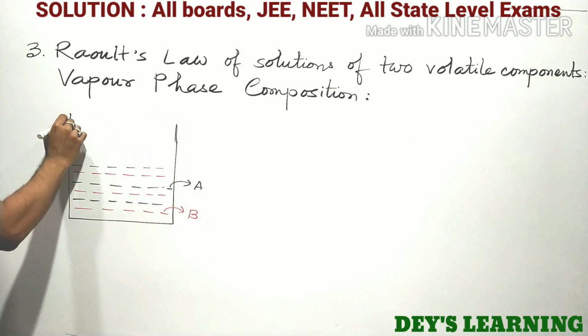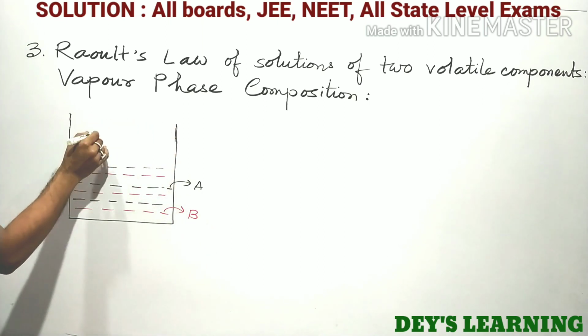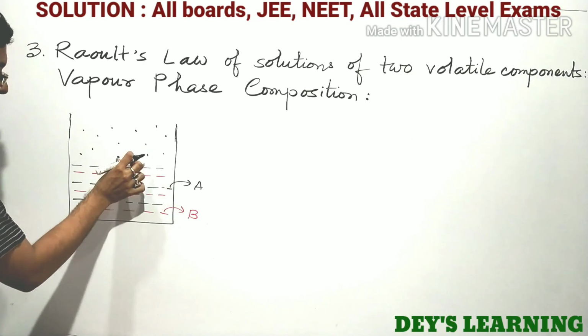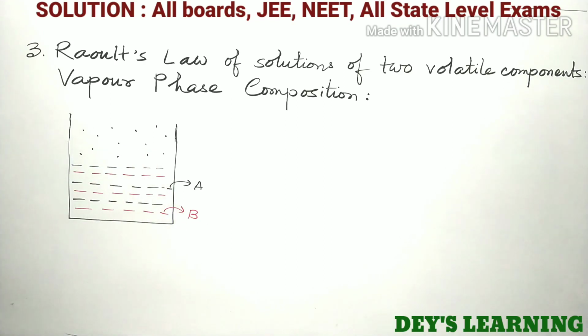So in the vapor phase, the particles of both A and B will be present. Of course both are volatile in nature.